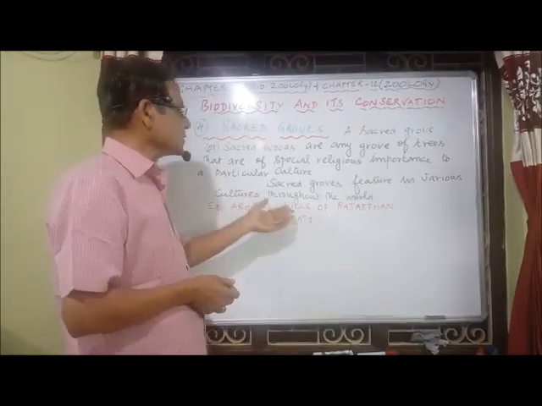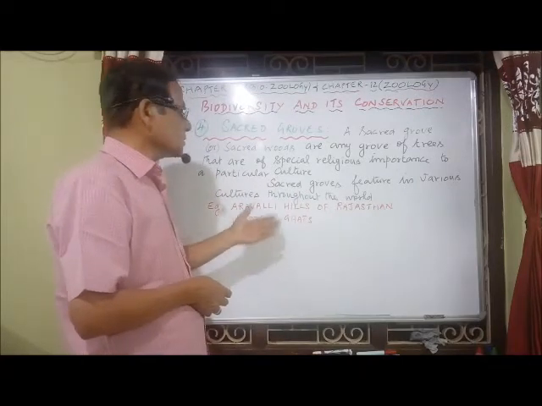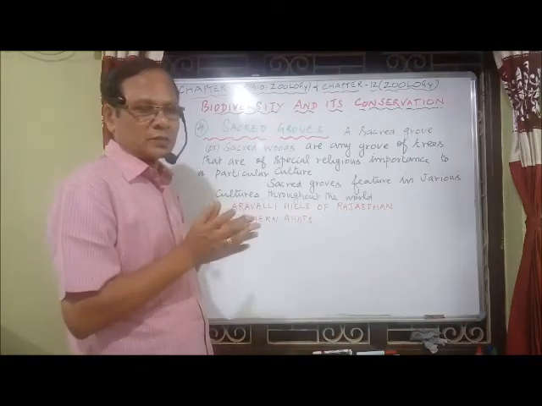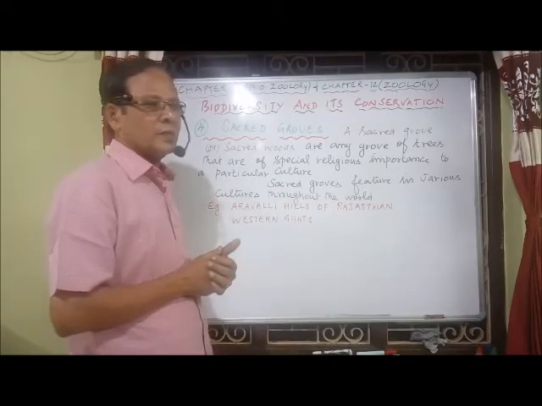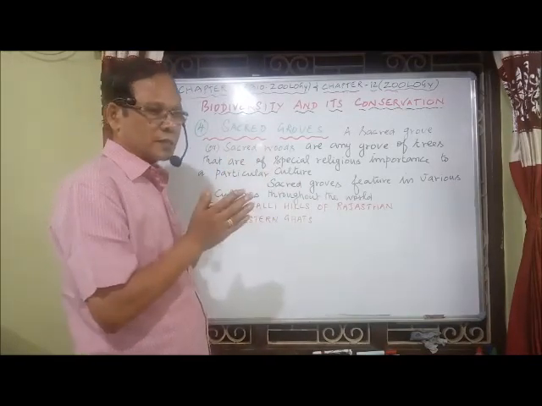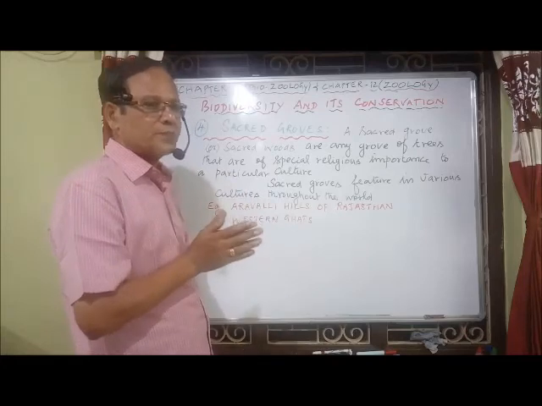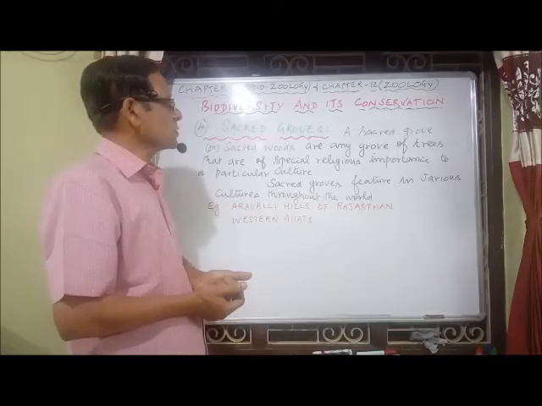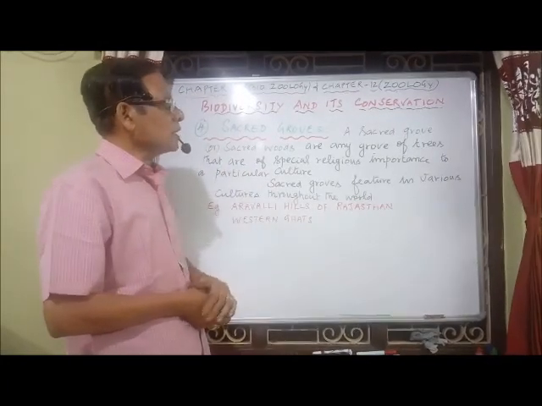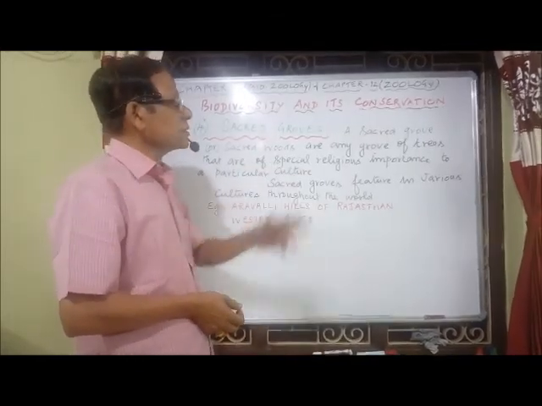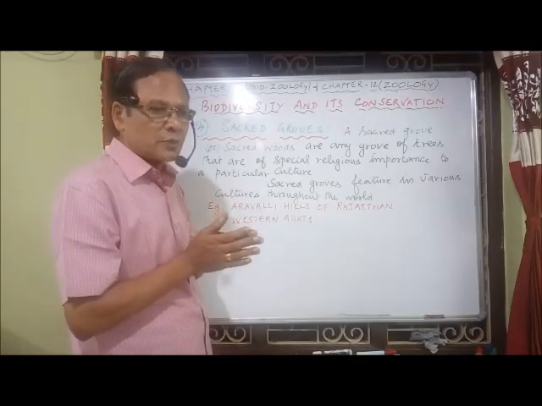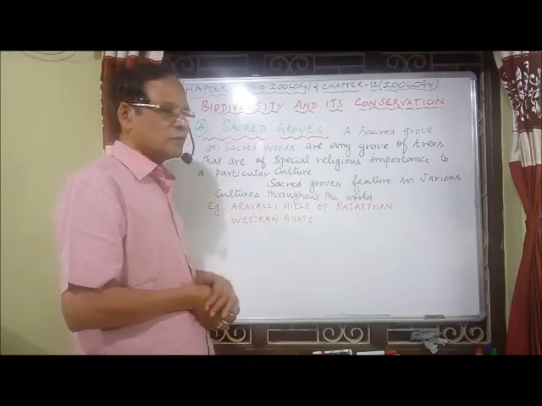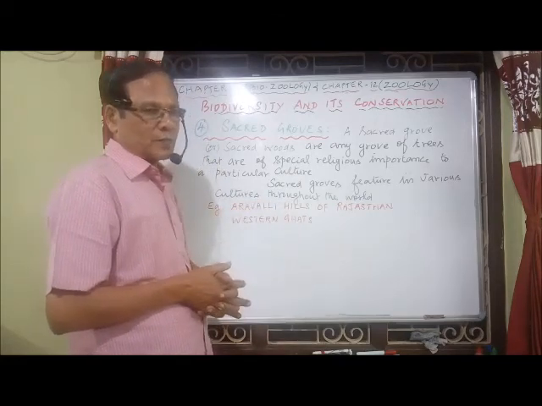For example, Aravalli Hills of Rajasthan, then the Western Ghats extending from Maharashtra to Kerala. These are all examples of sacred groves. Sacred means a religious place, and groves, a group of trees, that is, an area with trees. So a sacred grove is any grove of trees of special religious importance to a particular culture. I mentioned examples like Aravalli Hills of Rajasthan and the Western Ghats, and also Kasi.